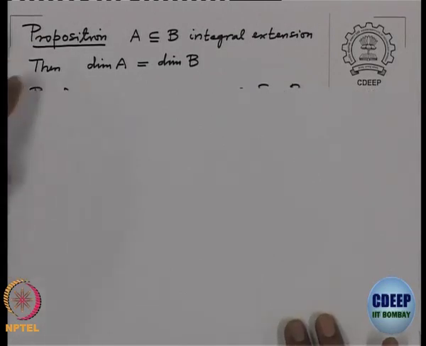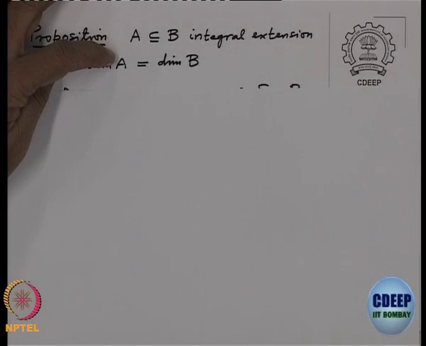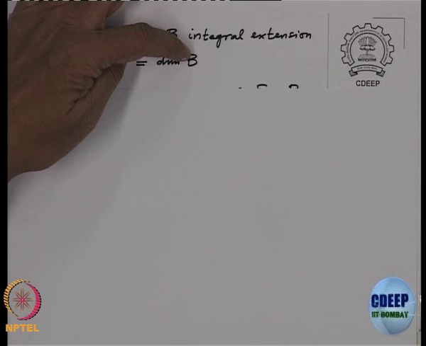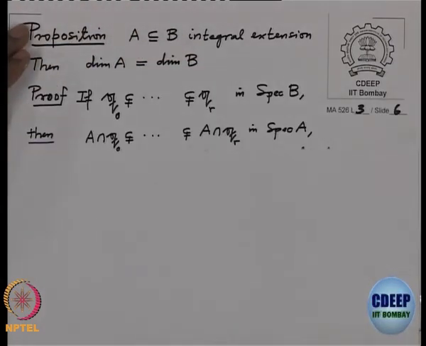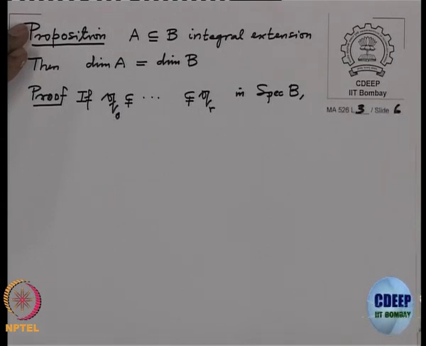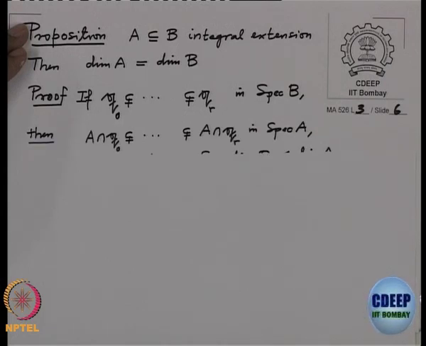We have to prove that the supremum of the chains of primes in A equals the supremum of the chains of primes in B. First I will show that the dimension of B is less than or equal to the dimension of A. You start with a chain Q0 contained in Q1 up to Qr, a chain in Spec B, and you just contract it to A. You have to check that these are primes, which is clear, and also that the properness of the inclusion remains.